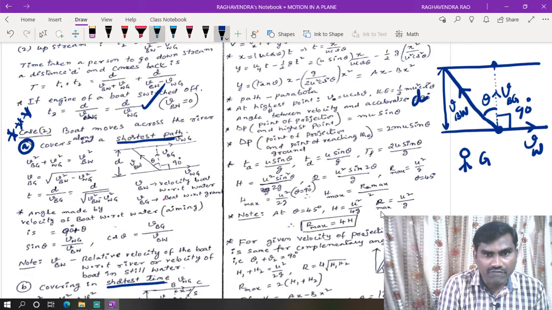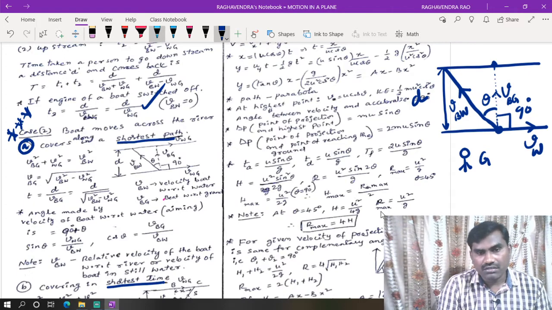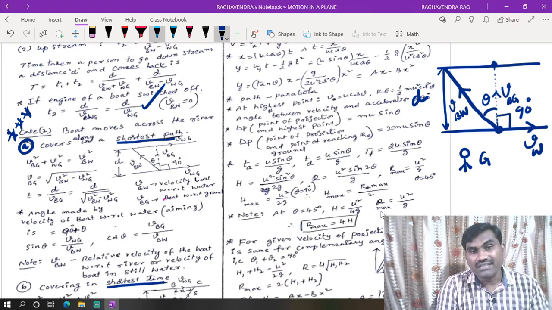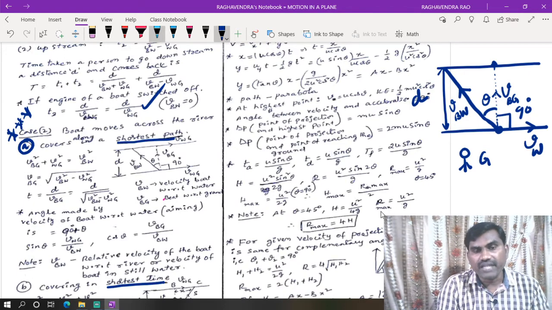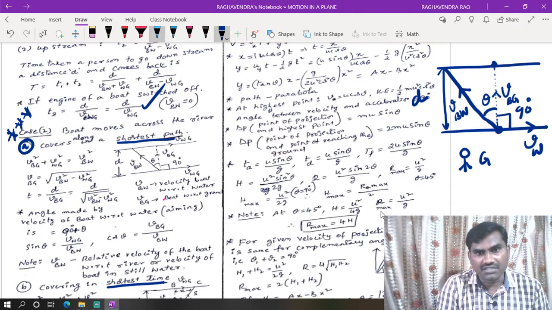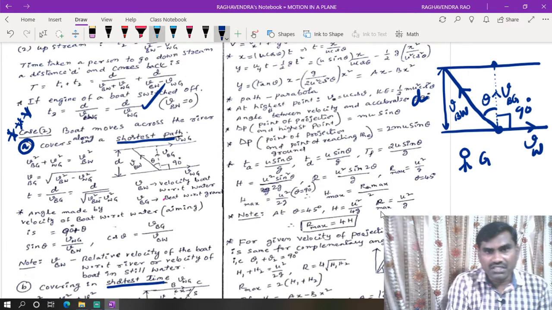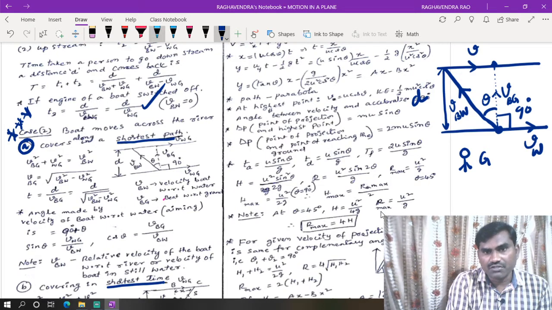This is called velocity of boat with respect to water. This is theta. Now, to cover the shortest path, what is the angle made by the velocity of the boat with respect to water velocity, which means 90 plus theta. Now, this we can also take as velocity of water with respect to ground.